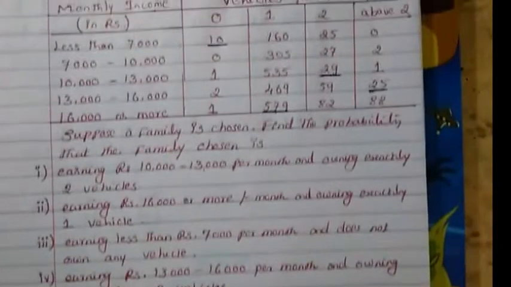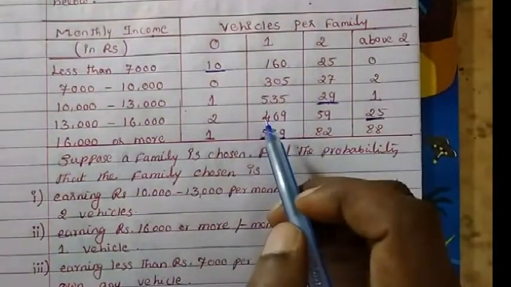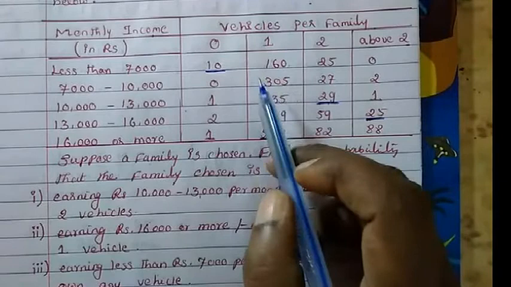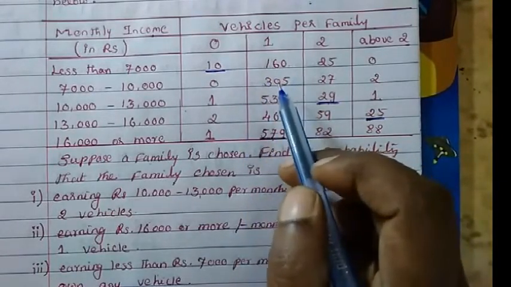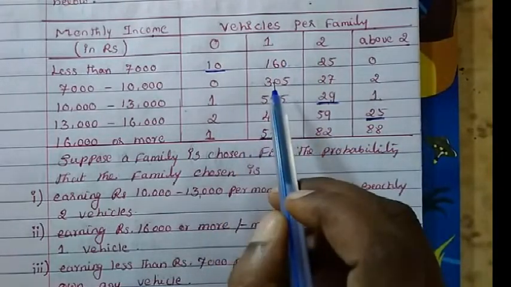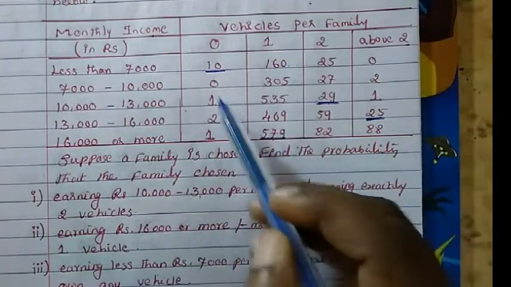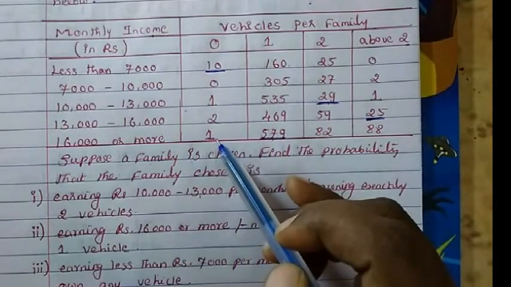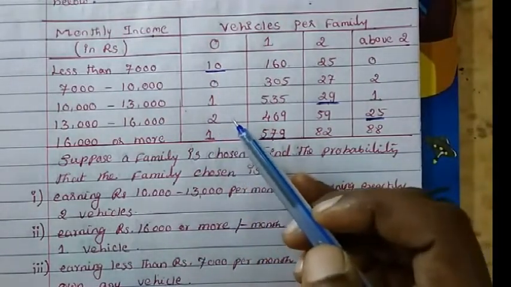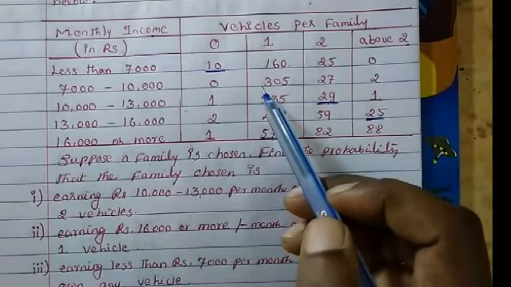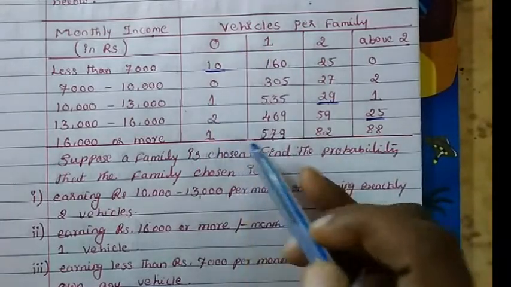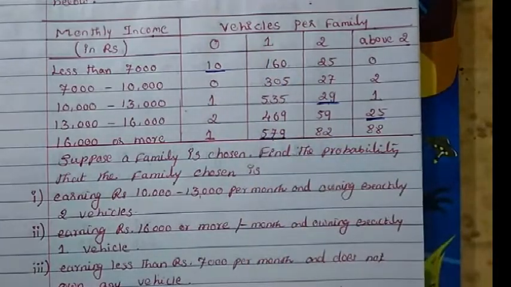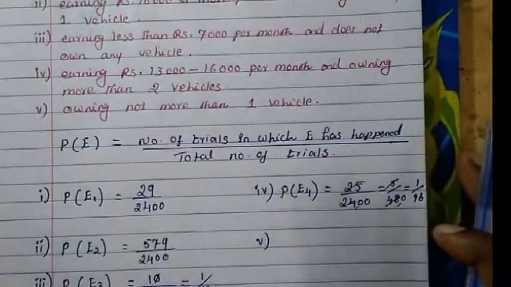So we have to sum up both these columns, because not more than 1 means either they should not have anything or 1, but not more than 1. All these families come under this condition, and therefore you have to sum up all this, and when you sum up you will get